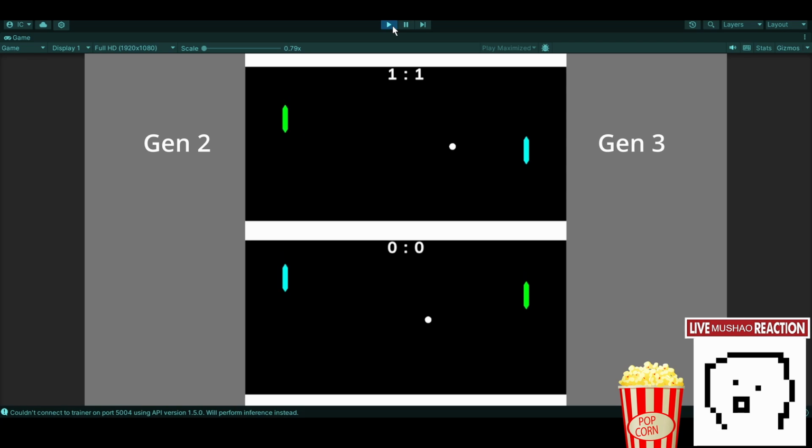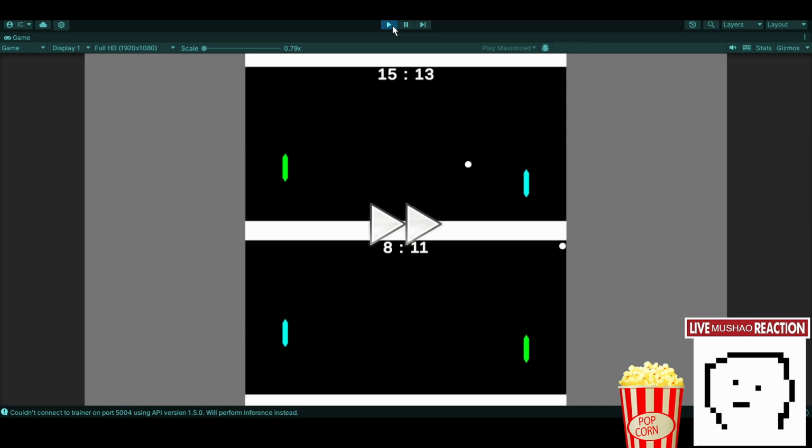Generation 3 also trained on faster speeds that were random. They seem pretty evenly matched so far, and now the balls are really speeding up. Oh yeah, actually seems like Gen 2 is getting a lot more points than, yeah, I guess Gen 2 won on top on the left side, and won on the bottom as well. That's interesting. I really expected Gen 3 to win this one.